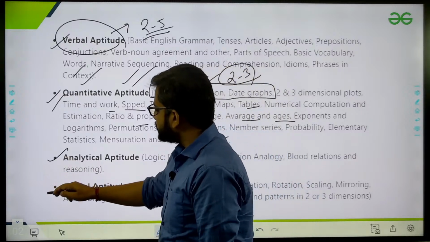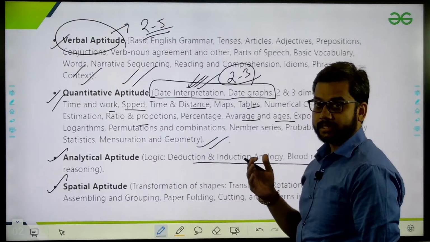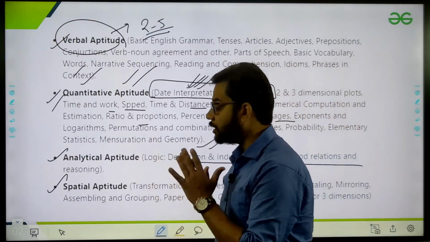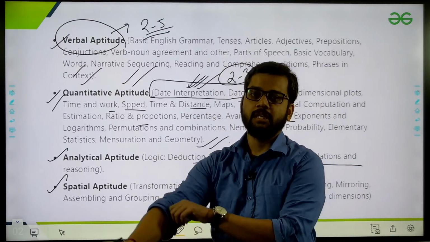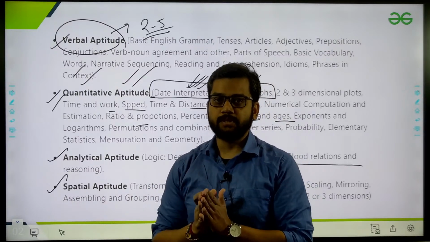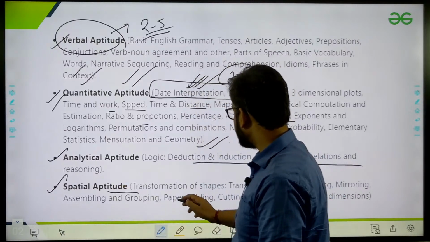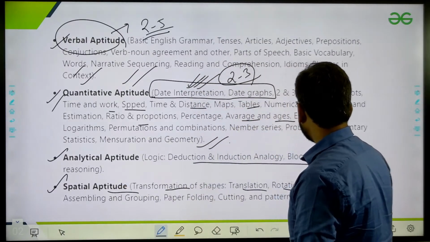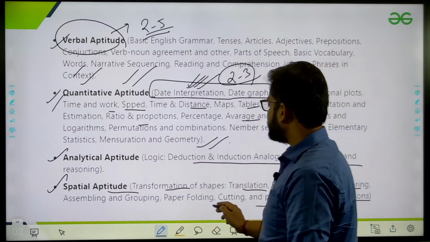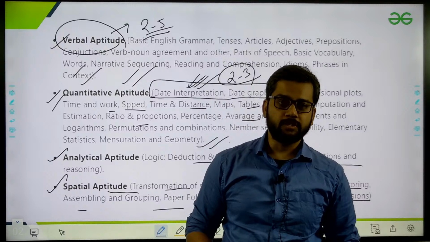These two, see this one, analytical aptitude. This is all about how you think and how you can see the question. We are just inverting the question, we are just inverting the paper, okay? Mirror image, like same spatial aptitude, transformation, shapes, rotation, scaling, mirroring, 2-dimension, 3-dimension, paper folding, cutting, like this. There is no formula for those, okay?